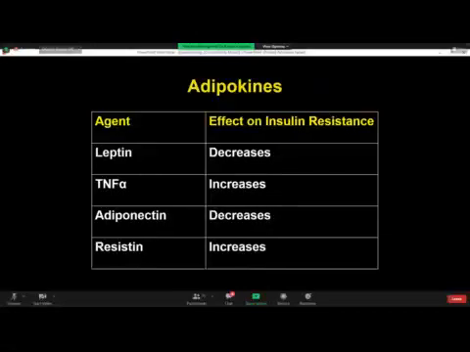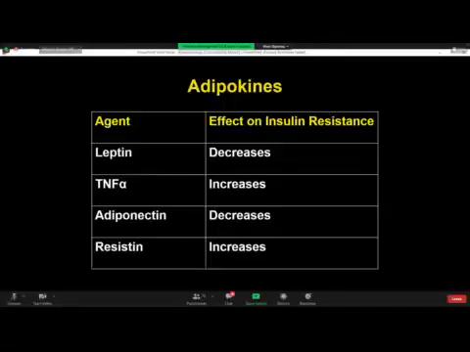Right. And then there are certain hormones of the adipose tissue which have something to do with diabetes mellitus, especially with insulin resistance. Leptin and adiponectin are good adipokines because they decrease insulin resistance.